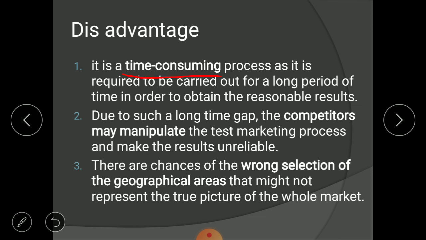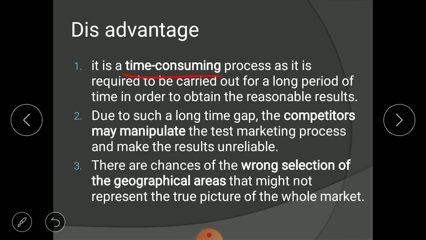So what happens? Your competitor will see your product, and they will make a product which is updated compared to yours. And before you launch in the total market, they will launch in the total market, so your product will be totally redundant and unreliable.